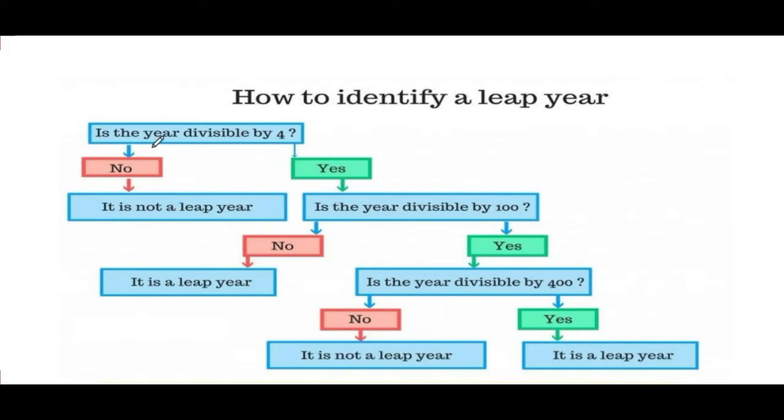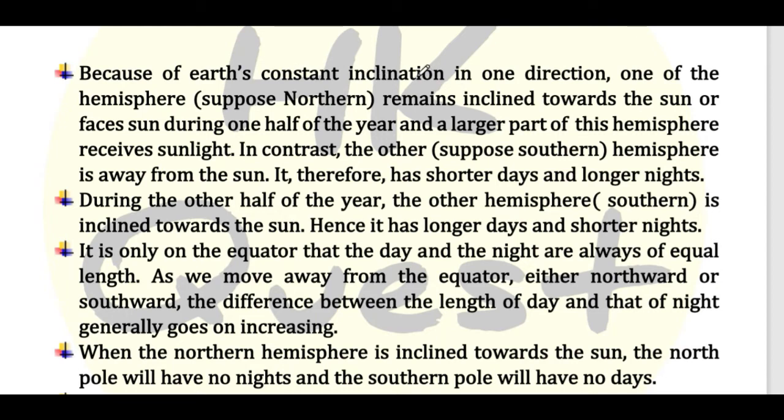Because of Earth's constant inclination in one direction, one of the hemispheres, suppose north, remains inclined towards the Sun or faces the Sun during one half of the year, and the larger part of this hemisphere receives the sunlight. In contrast, the other, suppose the southern hemisphere, is away from the Sun. It therefore has shorter days and longer nights. How that will happen, I will let you know.